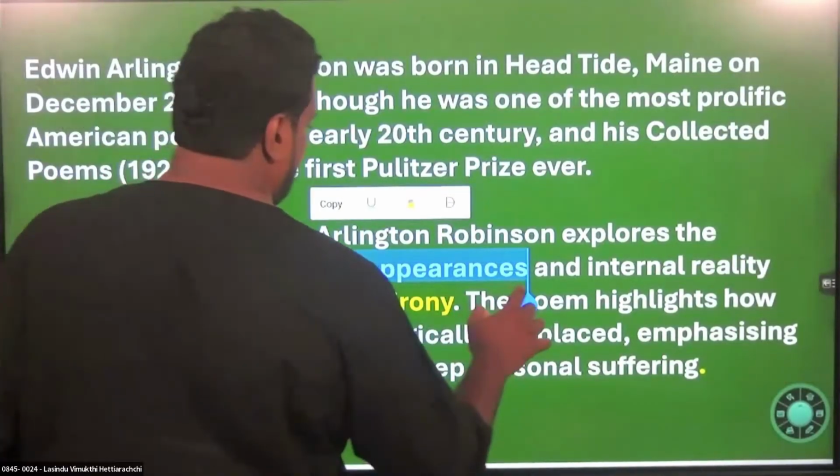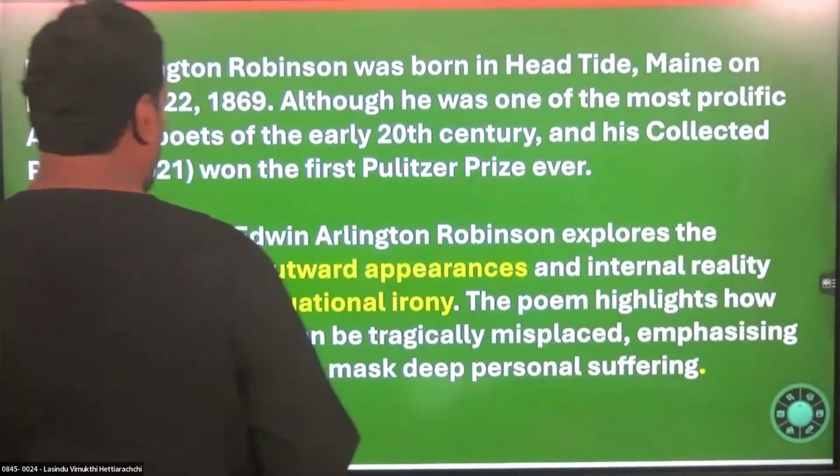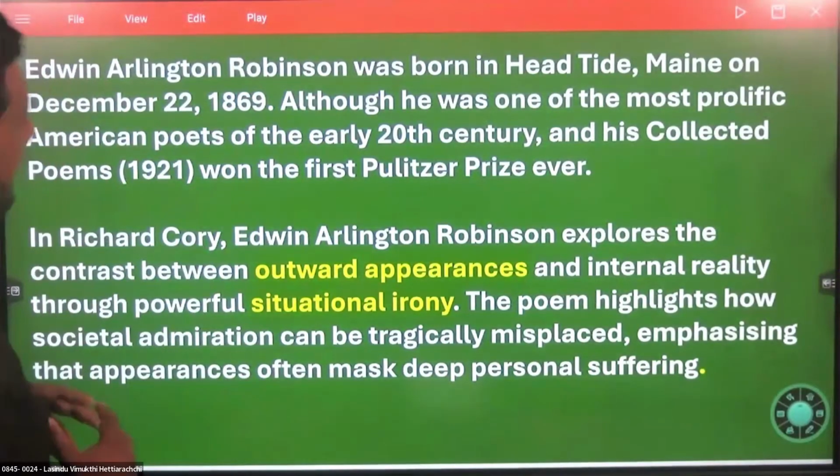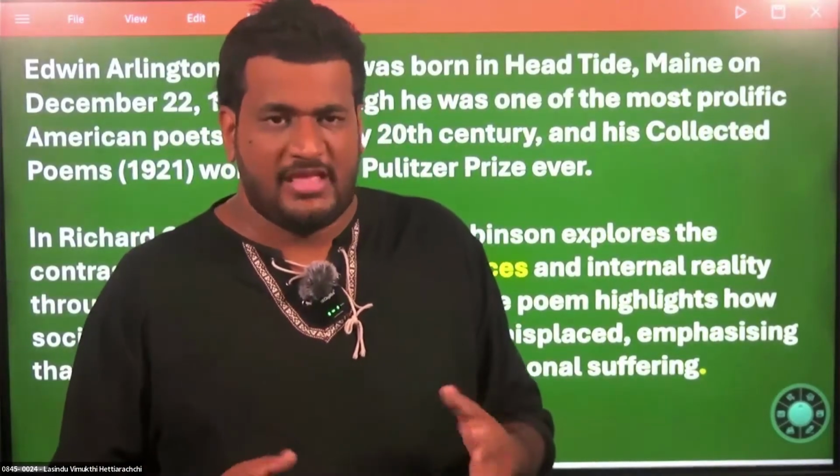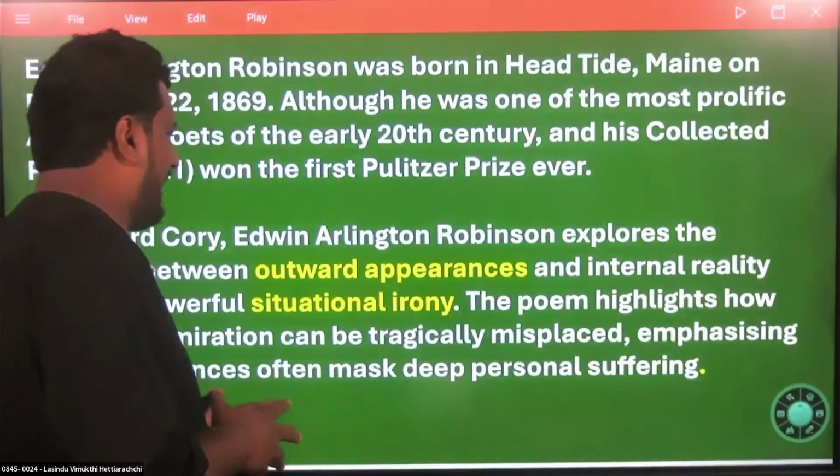Every single person who lives on the pavement highlights the outward appearance of Richard Cory. No one is ready to see the inner conflict faced by Richard Cory. Everybody talks about outward appearance. I have highlighted that as well.